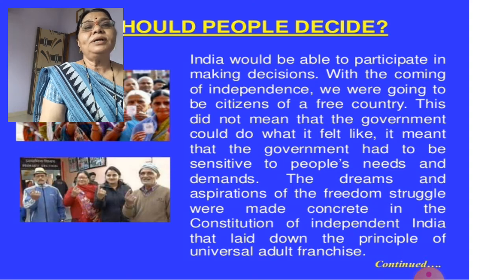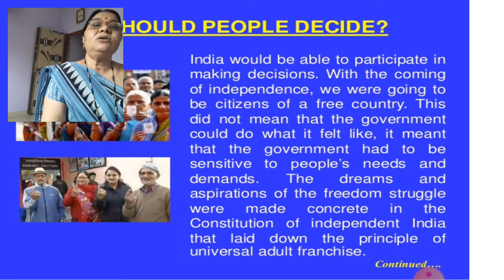With the coming of independence, we were going to be citizens of a free country. This did not mean that the government could do whatever it felt like. Whatever decision is taken by the government, it is not compulsory for all people to obey.